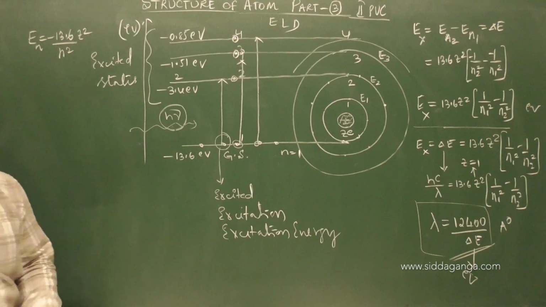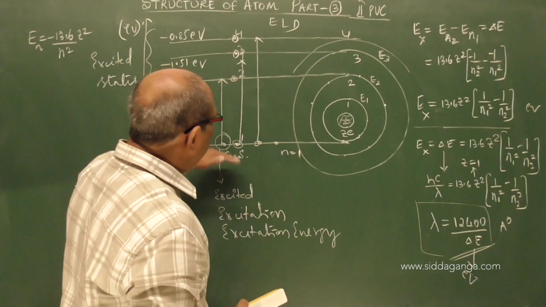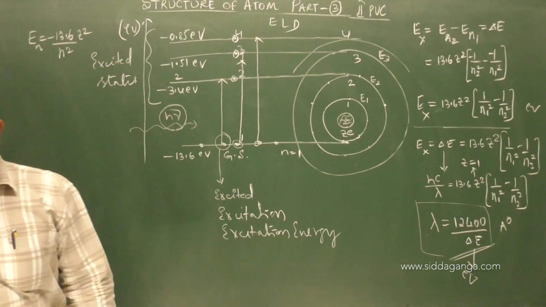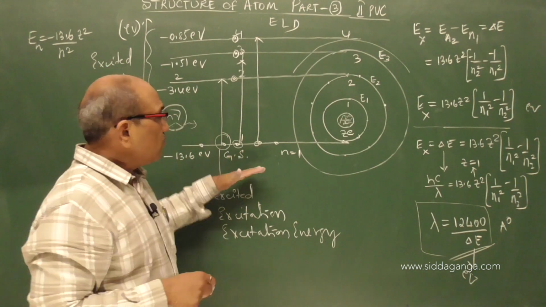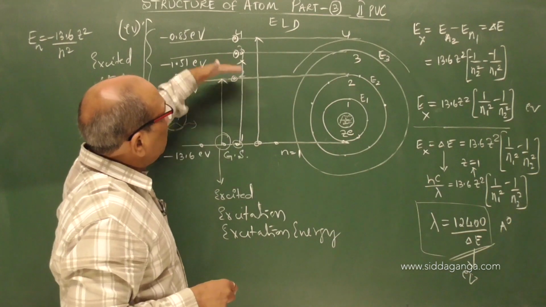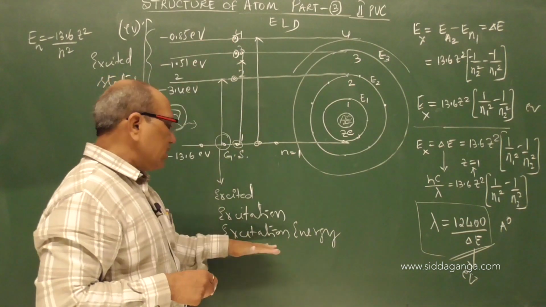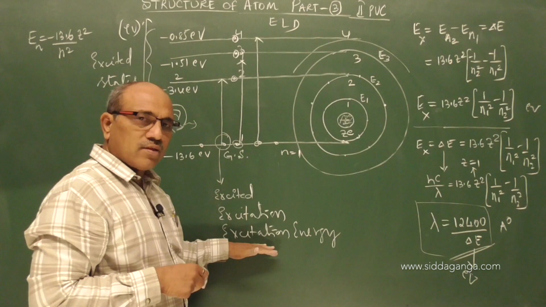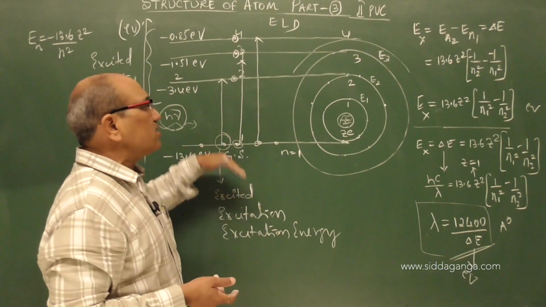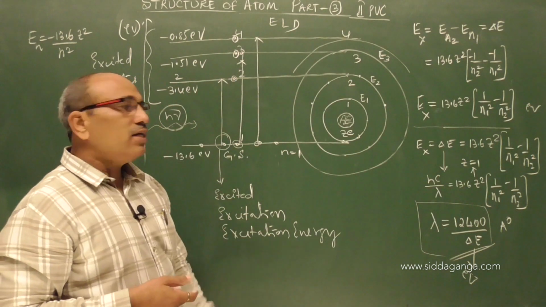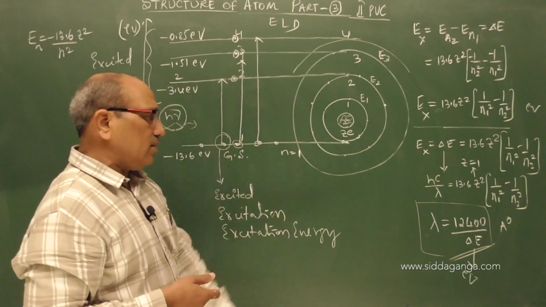So now, what we discussed is about excitation energy. The minimum energy necessary to excite the atom from the ground state to any of the higher states is called excitation energy. The process is called excitation, and we say the atom gets excited. It is in terms of electron volt that I have written.